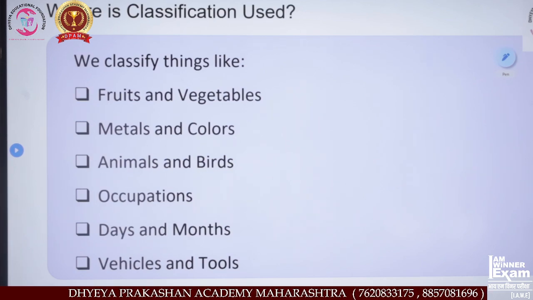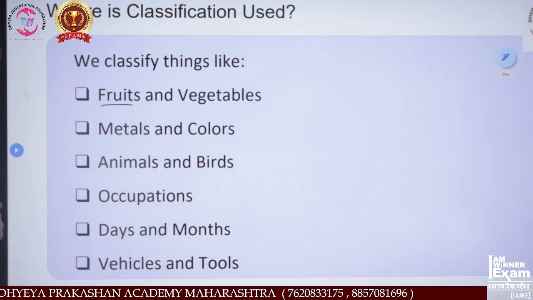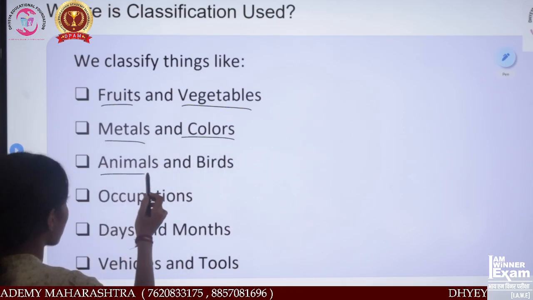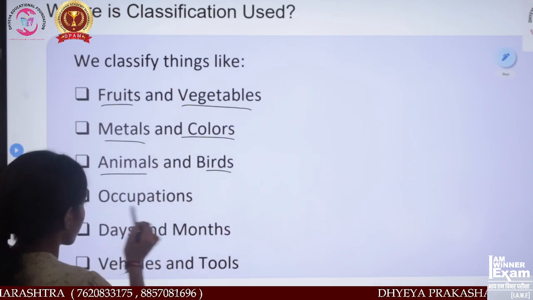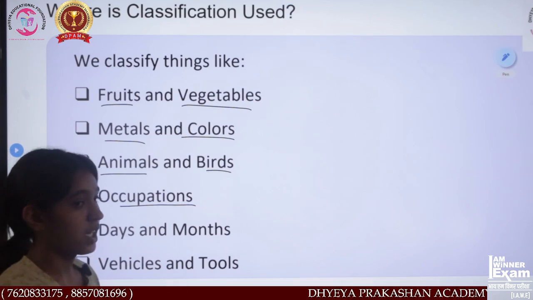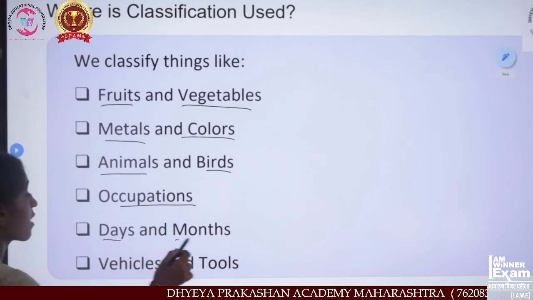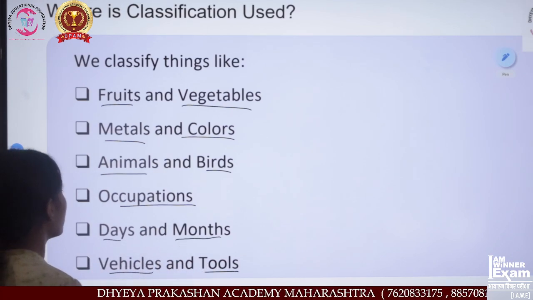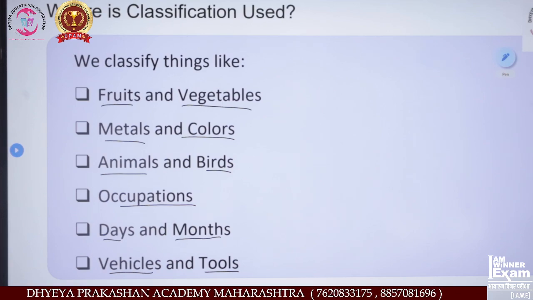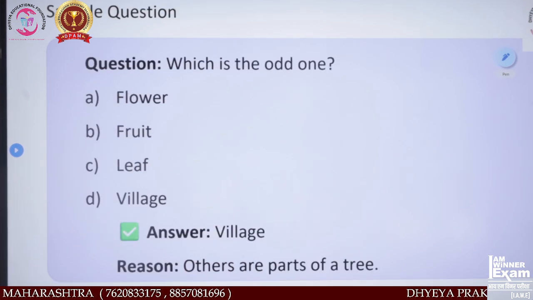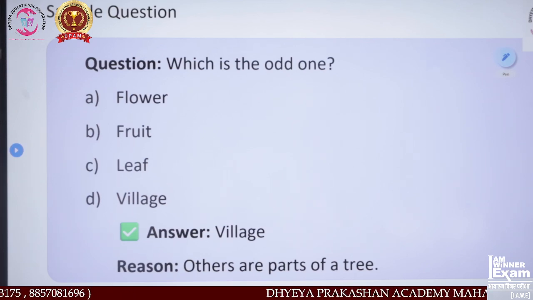We can classify foods, vegetables, metals, colors, animals or birds, occupations such as engineer or teacher, days, months, vehicles, and tools. These are some of the things that can be classified, and there are multiple others, but we are going to discuss only the odd one out. We have to find a thing that is the odd one out.